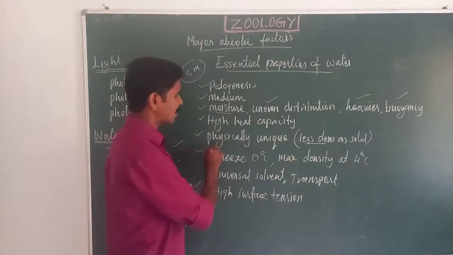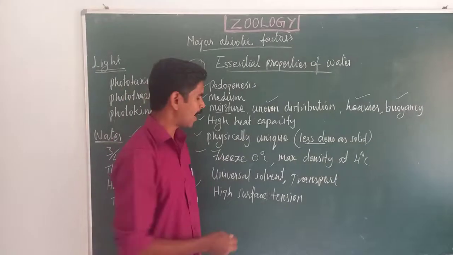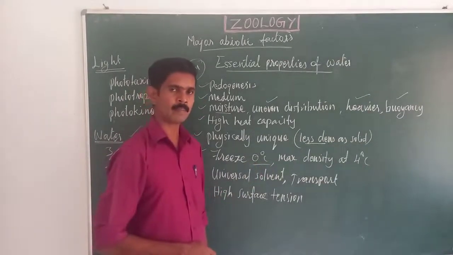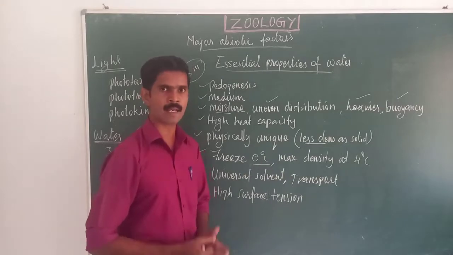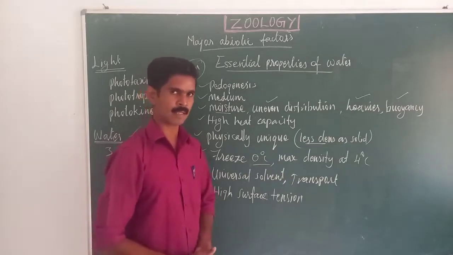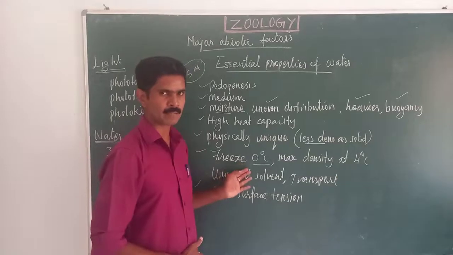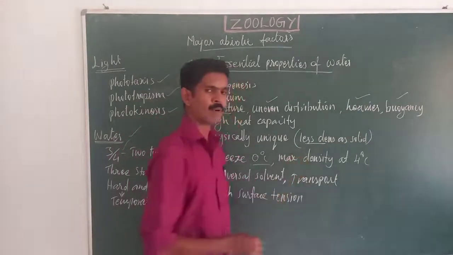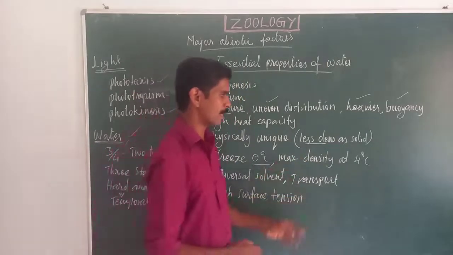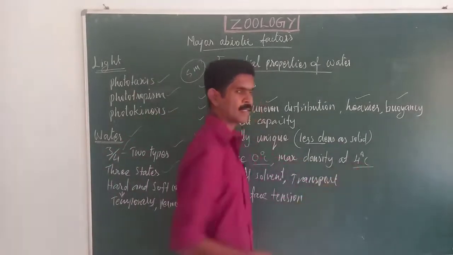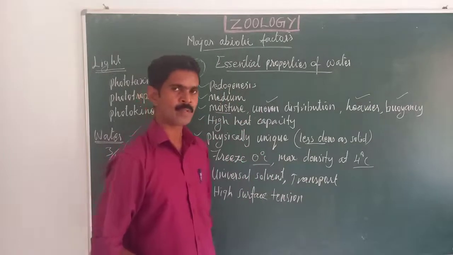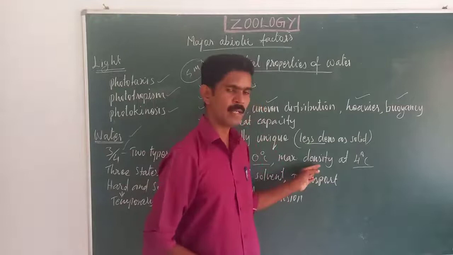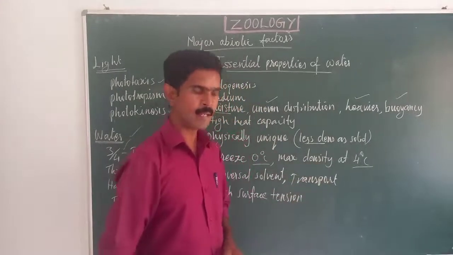Then the next property is that water can freeze at 0 degrees Celsius. So when the temperature of the water is reduced to 0 degrees Celsius, it will start to freeze. Understand? Then the water's maximum density occurs at about 4 degrees Celsius. So when the water is at 4 degrees Celsius, its density is very high.